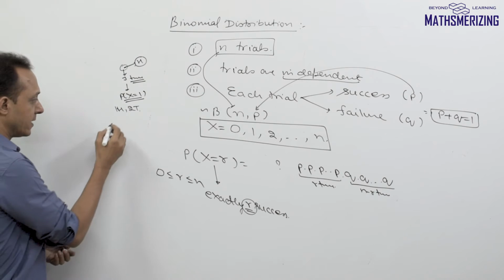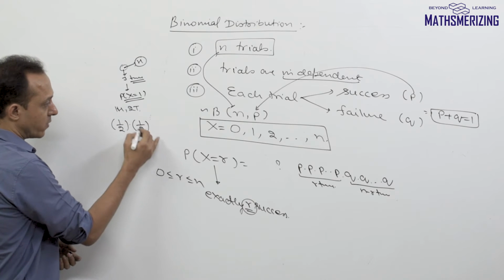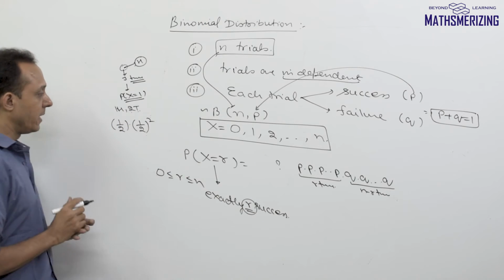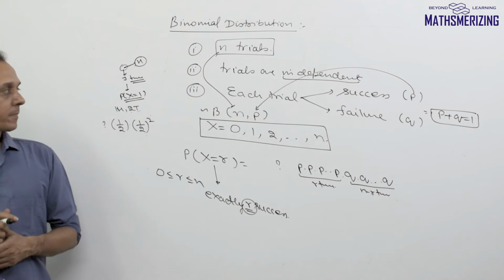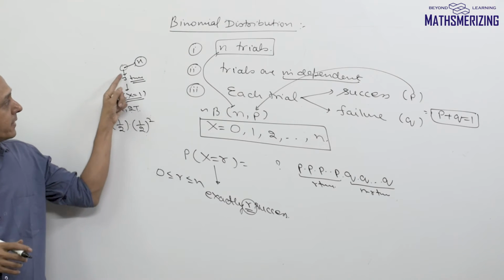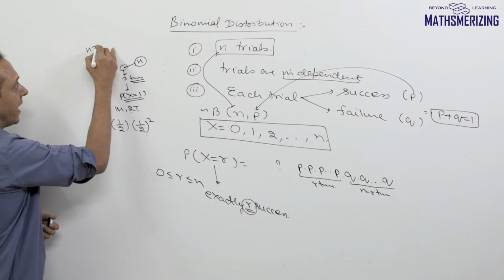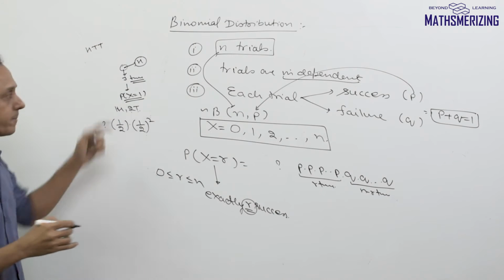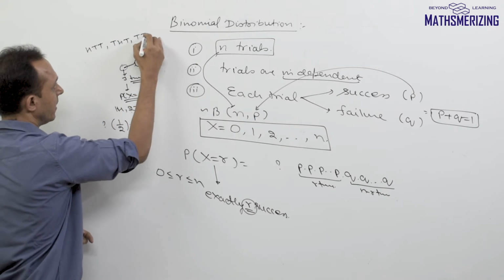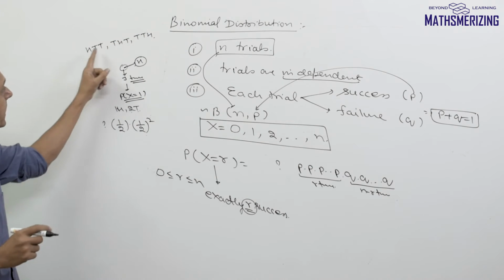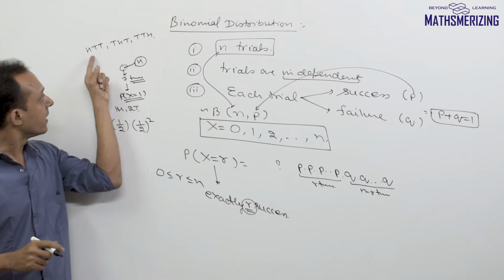Now the probability of getting 1 heads is 1 by 2, and the probability of getting a tails is 1 by 2. So 1 by 2 into 1 by 2 will be 1 by 2 square. Now should I multiply it with any factor? When I'm tossing a coin 3 times, the result could be HTT, or THT, or TTH. So all the 3 cases correspond to exactly one success, but these are distinct cases